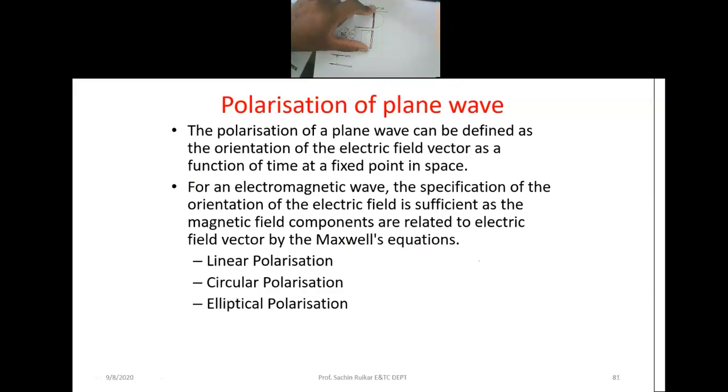If the length of the dipole is very much less than lambda by 4, then the current distribution is no longer sinusoidal. In that case it looks like a triangular one.